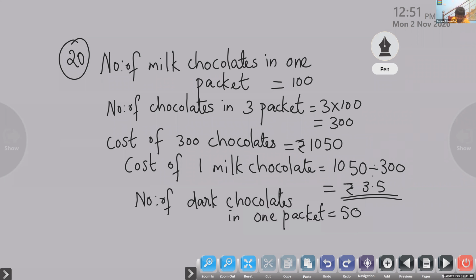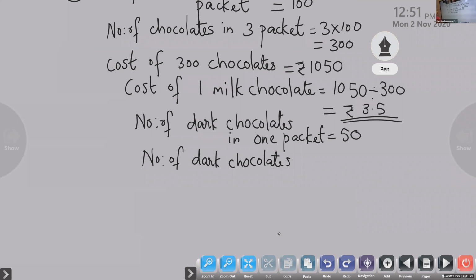The number of dark chocolates in 5 packets. Number of dark chocolates in 5 packets. In one packet we have 50, so in 5 packets, 5 into 50. 5 into 5, 25, so we have 250 chocolates in 5 packets.